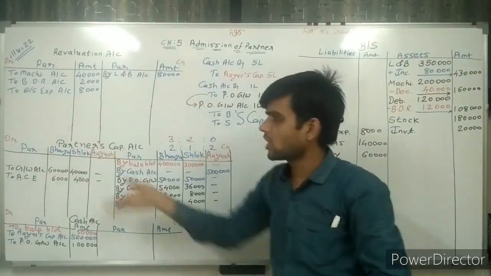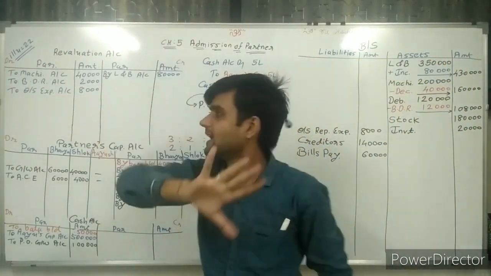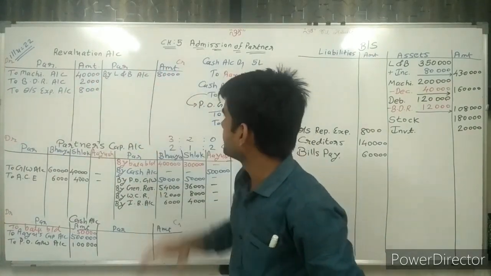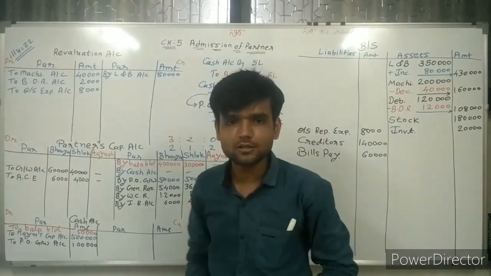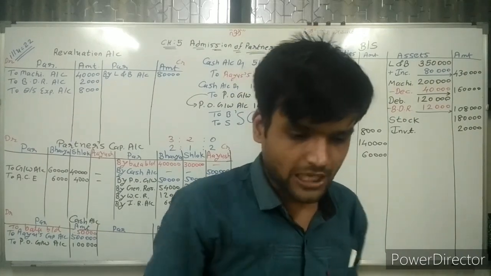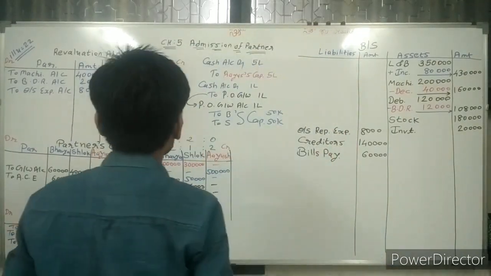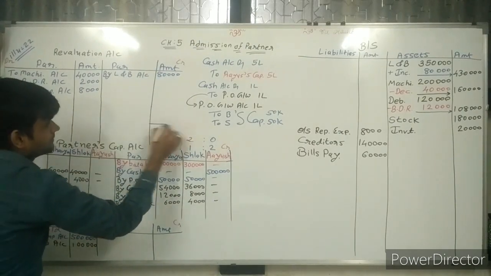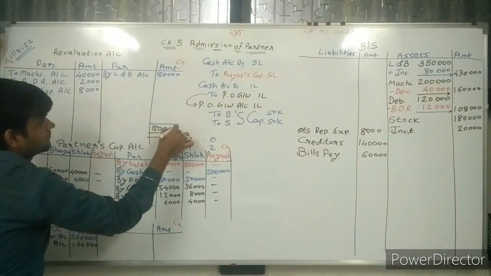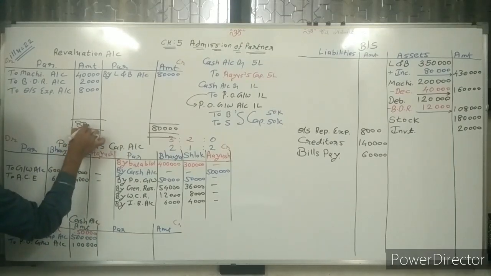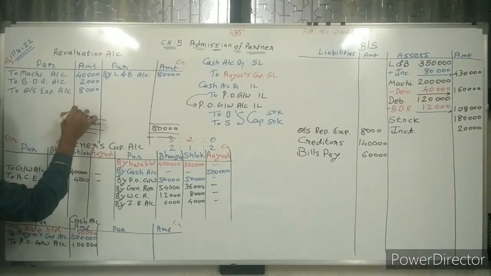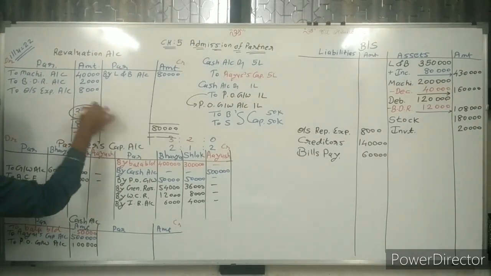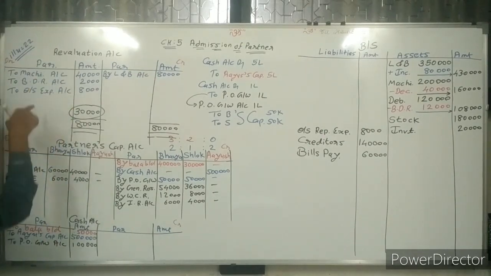Now what are we doing? Closing of accounts. Now we are closing the accounts. So first of all, close the revaluation account. Here 80,000 is given. Here 40 plus 10, 50,000 is given. So we find the difference. The highest total, 80,000, we write on both sides. Deduct 50,000, so the remaining balance is 30,000. And this 30,000 is revaluation profit, because we found this balance.